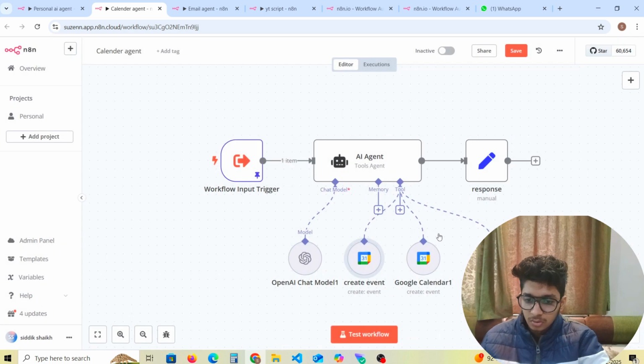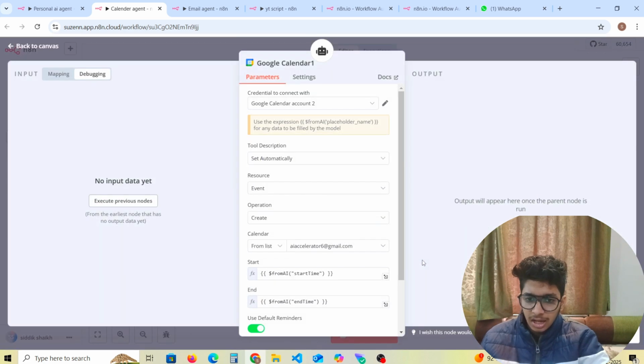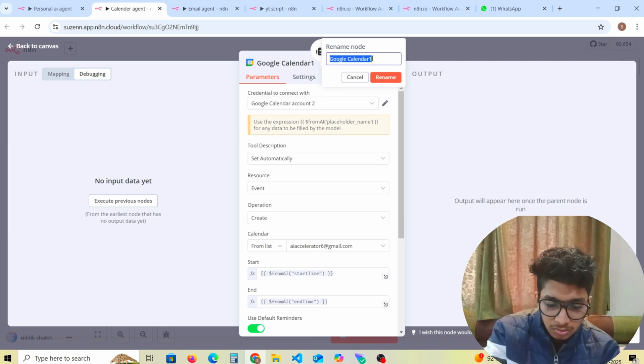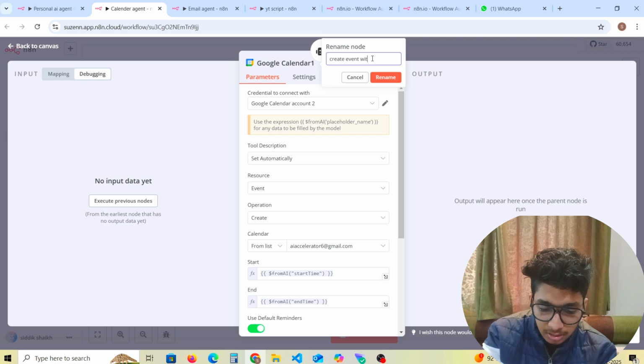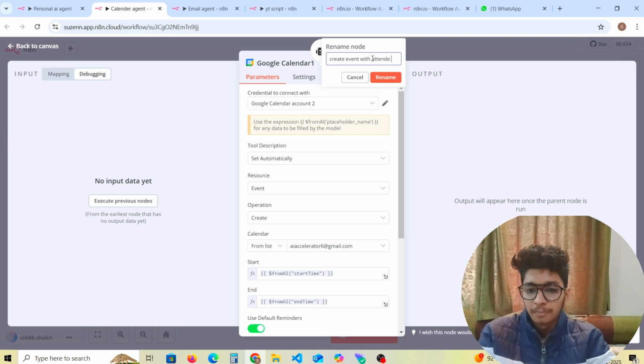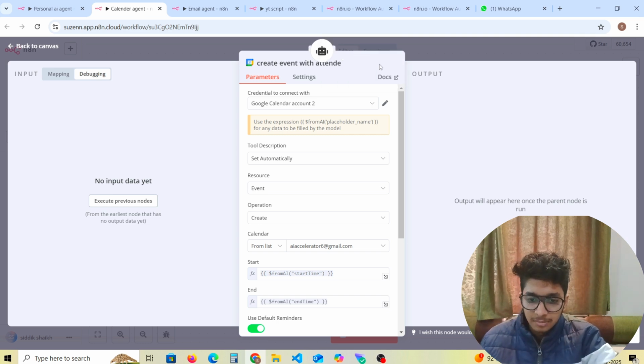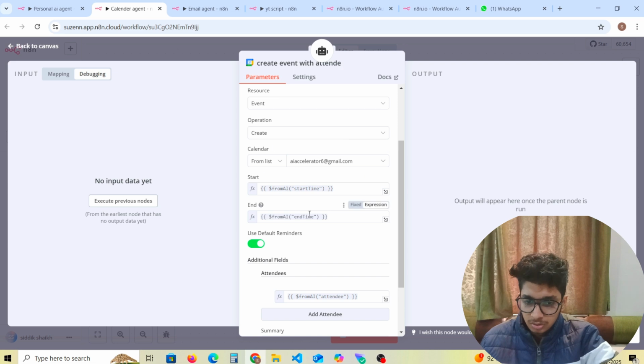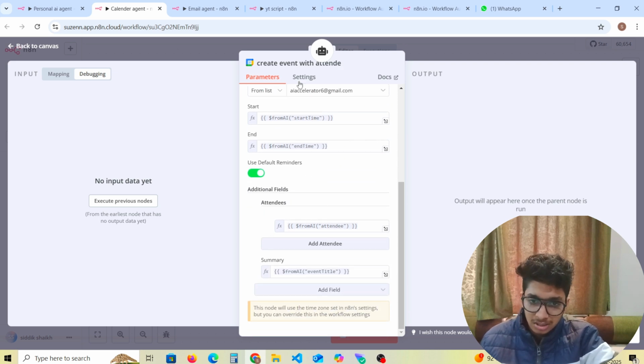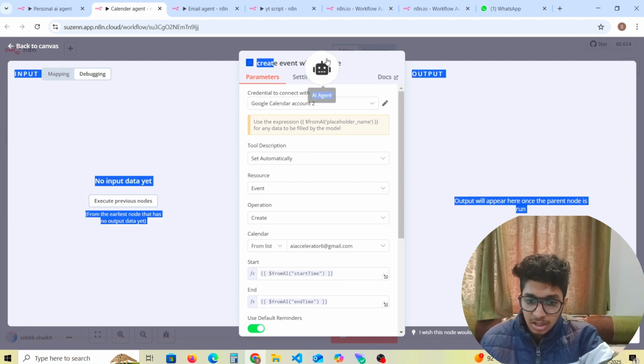So let's say in Google Calendar, we are going to calendar. This is the create event, so we'll just put here create event with attendee, let's say. Yeah, perfect. So this is renamed create event with attendee. Here in attendee, there was no attendee, because this is the create event with attendee.